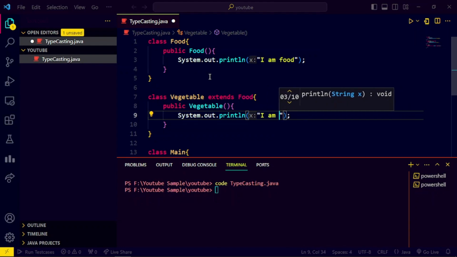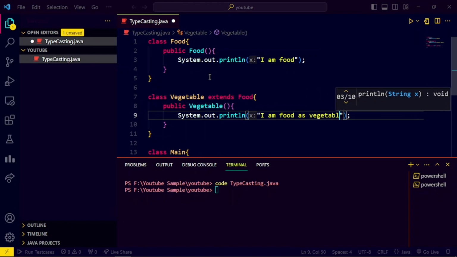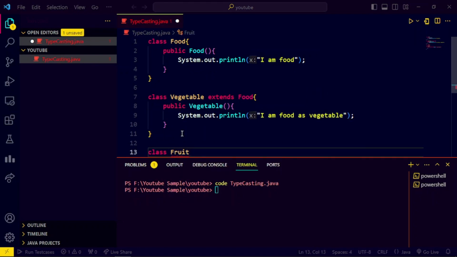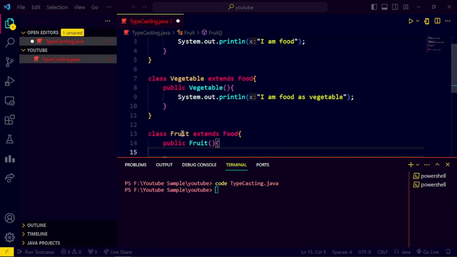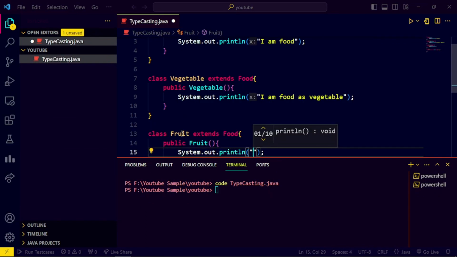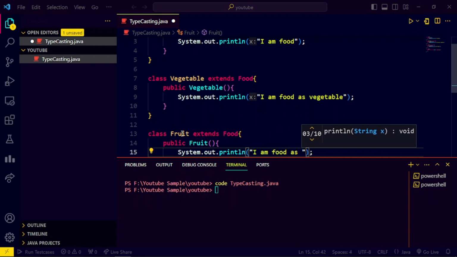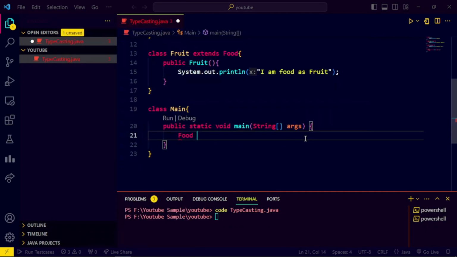Fine. Similarly, I will create my fruit class, which will similarly extend the food class, and I will simply create the constructors here also for this fruit class by saying that I am food as fruit. Now friends, whatever code I have written there, let me do the same thing.